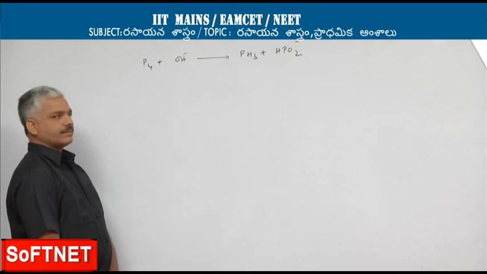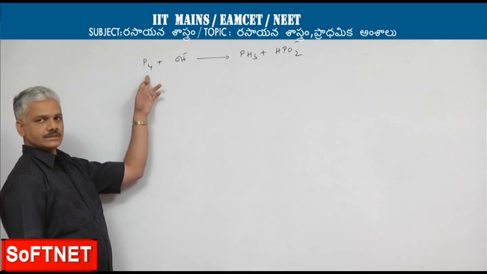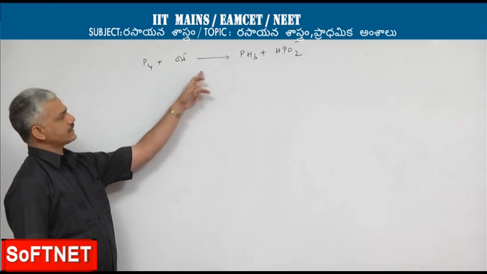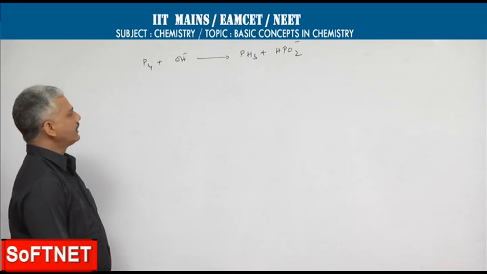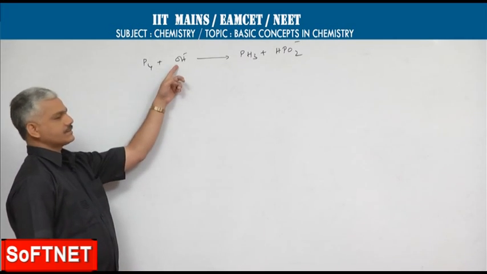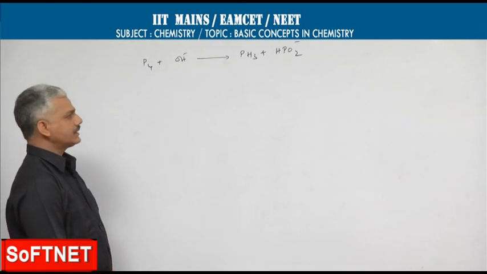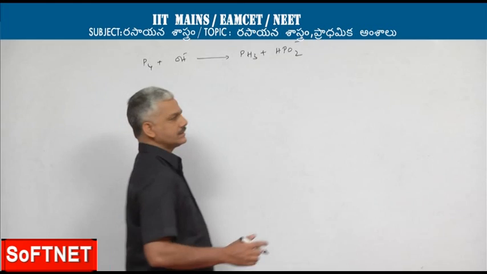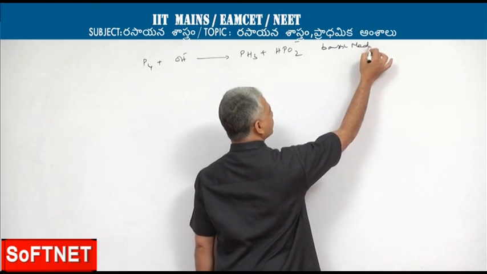Balance this equation by ion electron method. The given equation is P4 plus OH- gives PH3 plus HPO2 2-. In this equation, OH- is present as one of the reactants. So, we should consider this reaction as taking place in basic medium.